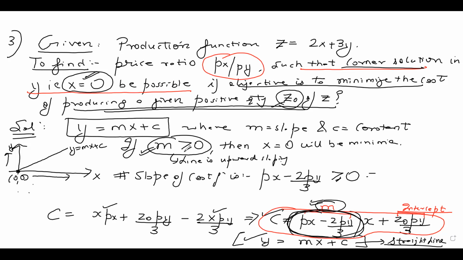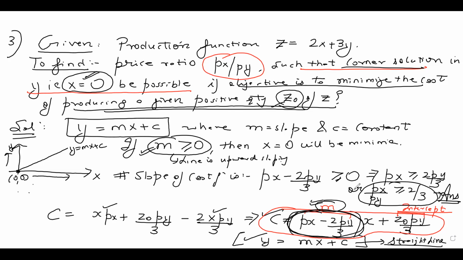Okay, so I can further solve this for px by py. So px should be greater than or equal to 2py by 3. Or I can take py on the left hand side. I can write px by py should be greater than or equal to 2 by 3. This is the answer for this question.